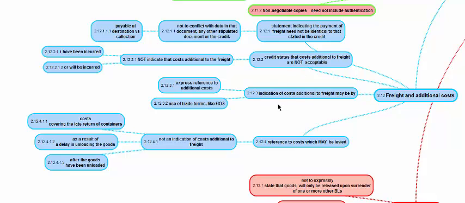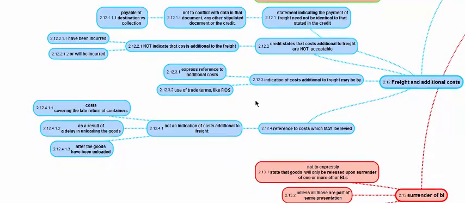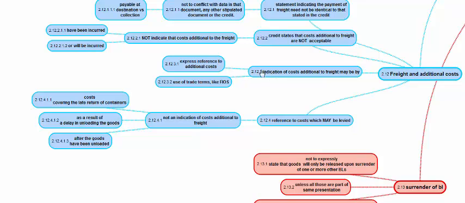What is the indication? The indication of cost additional to freight may be by express reference to additional cost, saying this much has been incurred for this purpose or will be incurred for this purpose, or maybe use of trade terms, FIOS. FIOS is free in out stored. It can be FI, CFR FI. CFR is cost and freight plus FI is free in. FO free out. FIO free in and out. Likewise, it can be mentioned. Okay, these are cost additional to freight.